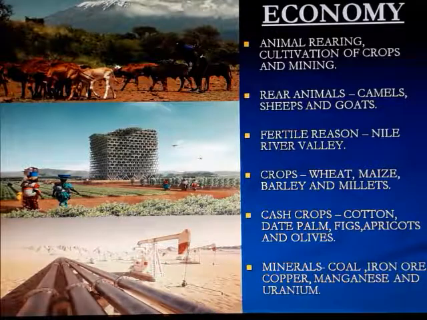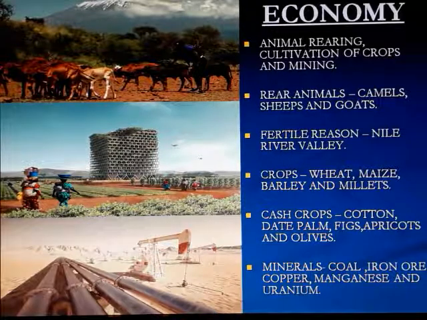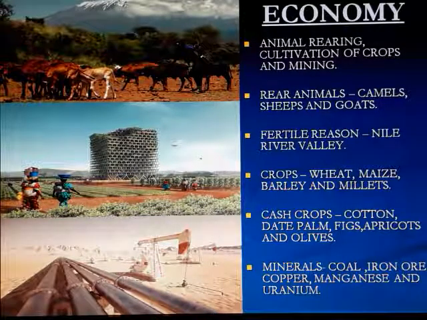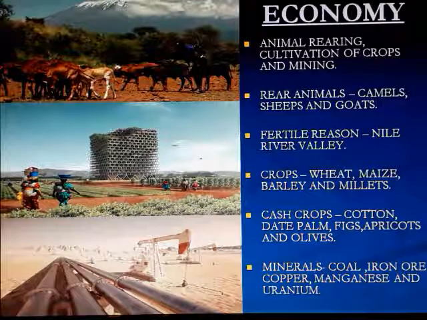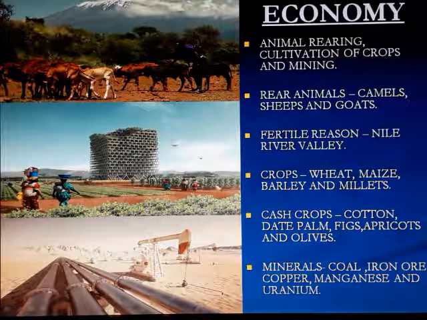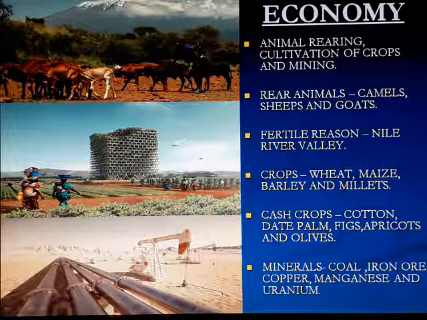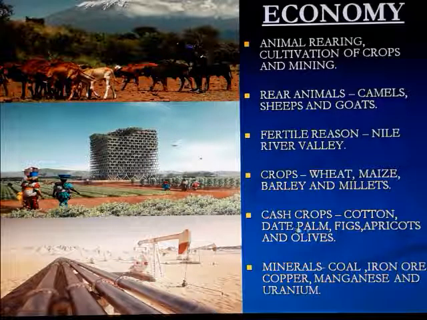There are many fertile regions, especially the region drained by the Nile River Valley, which is quite fertile in the Sahara region. The crops grown in such areas are wheat, maize, barley, and millets. They also grow cotton, date palm, figs, apricots, and olives.